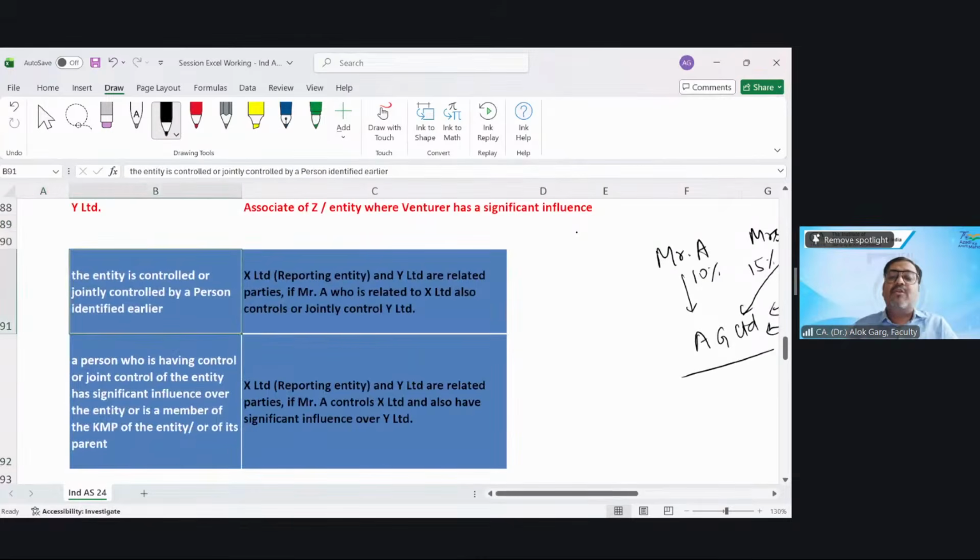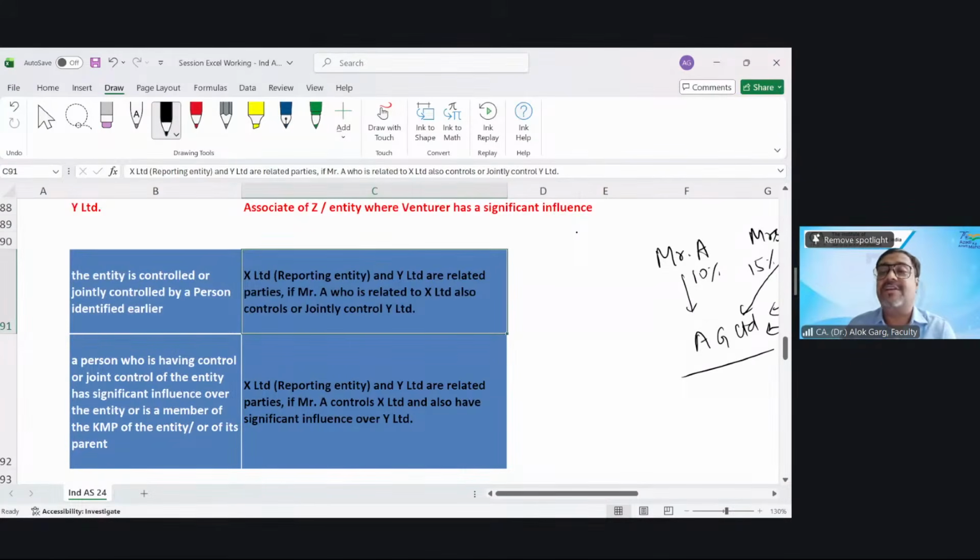The entity is controlled or jointly controlled by a person identified earlier. X Limited is a reporting entity, right? So X Limited and Y Limited are related parties if Mr. A, who is related to X Limited, also controls or jointly controls Y Limited. Is that clear?